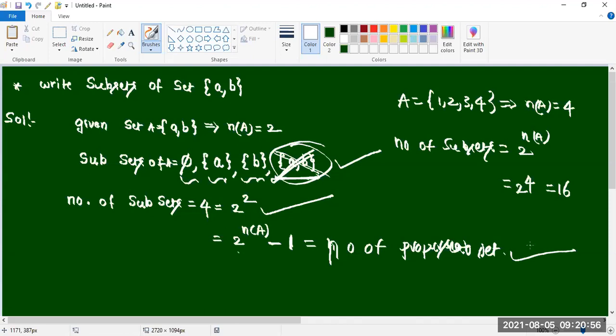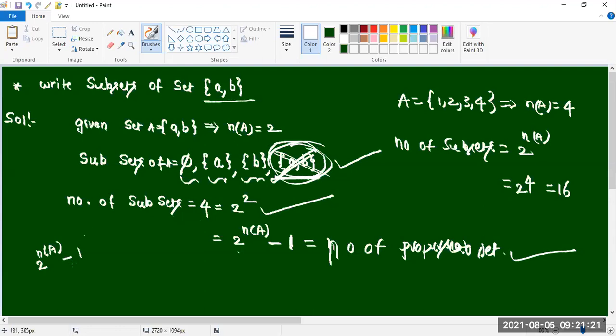Sir, can you repeat how to find the number of proper subsets? See, the number of subsets formula is how much? 2 power n of A only. From that one we should delete one, the subset itself.